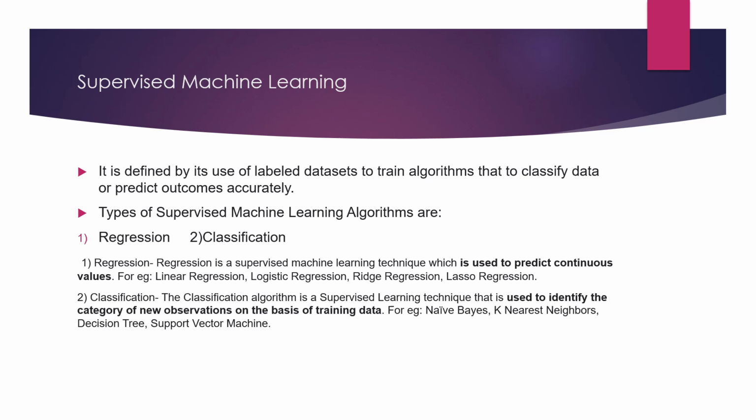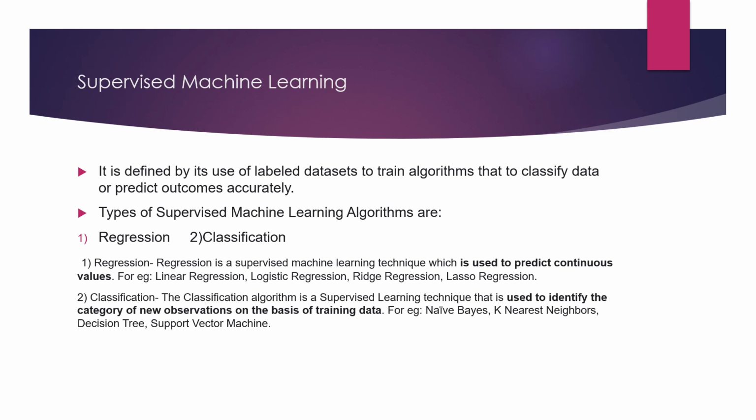Now I will tell you the types. Types are regression and classification. Regression is used to predict continuous values. Some famous examples of regression are linear regression, logistic, ridge, lasso. All these are regression algorithms. Logistic is also used in classification because of its categorical values and variables.